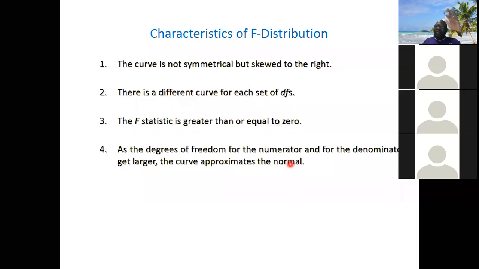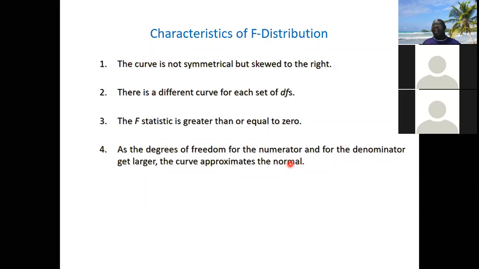Those are the origin. If you divide, you're comparing two chi-squares, it gives you F. So the F distribution also is skewed to the right, just like the chi-square distribution. There's a different curve for each set of degrees of freedom. So like the chi-square distribution and the T distribution, the F distribution depends on the degrees of freedom. So it's a family of distributions. Different degrees of freedom, different shape, different graph.